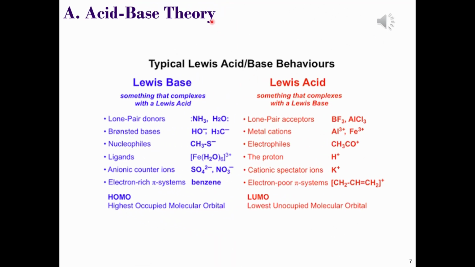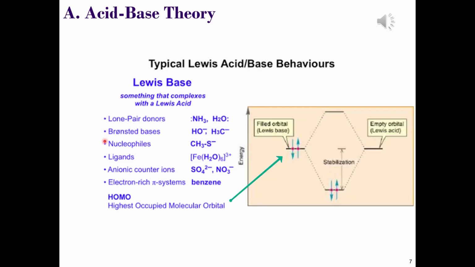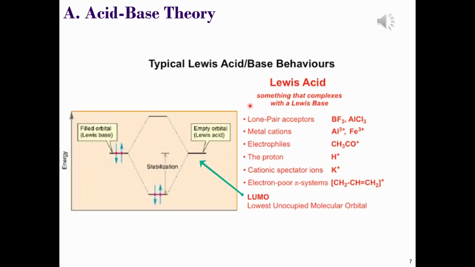Here is a summary slide that includes some organic and inorganic examples of Lewis bases and Lewis acids. The overarching theme of this slide is that all of the Lewis bases, no matter how they're defined, are acting as electron pair donors. The source of these electrons is the highest occupied molecular orbital of the species, whereas all of the Lewis acids, with their numerous examples, all have a LUMO, that's the lowest unoccupied molecular orbital.